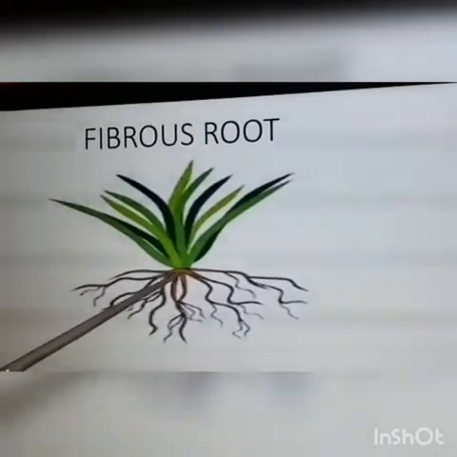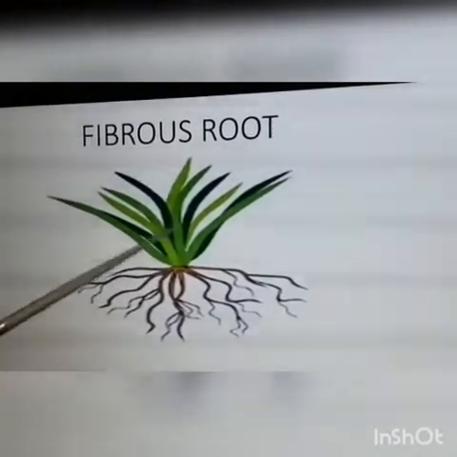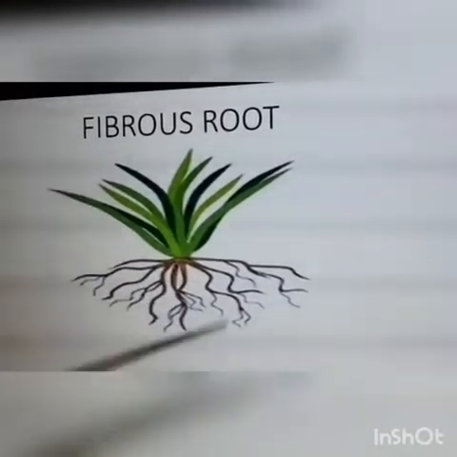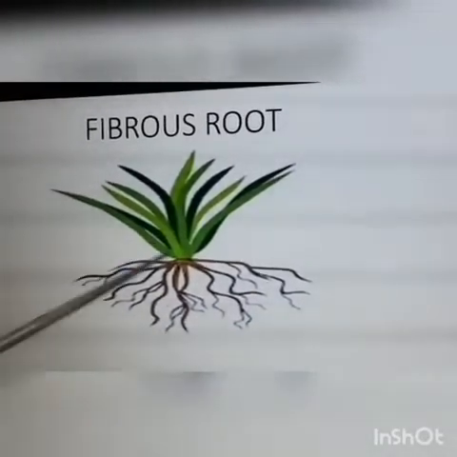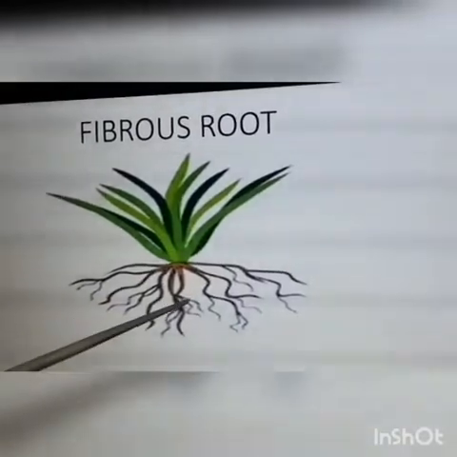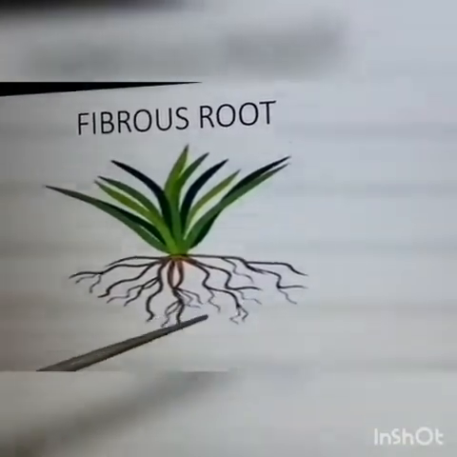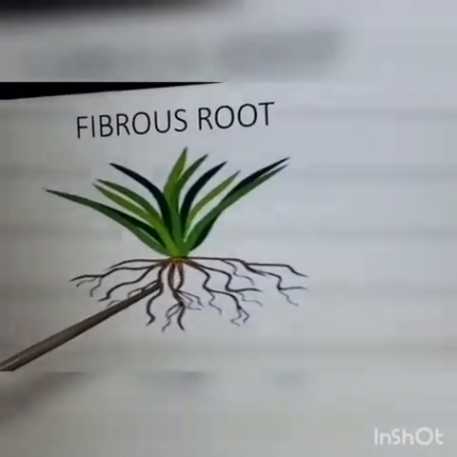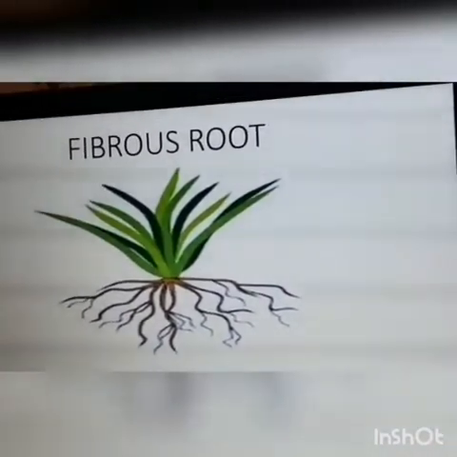Can you see exactly from the base? These are the stems, and from this you could see the roots with a bunch of hair-like structures. Yeah. So these roots are called fibrous roots. Examples: grass, onion, rice and wheat.